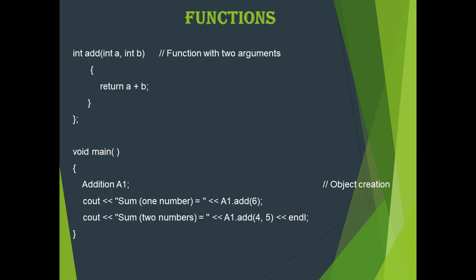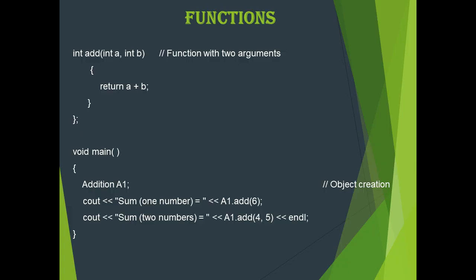And we have another function, the name of the function is add, which is similar to the first function, and it contains two arguments, whereas the first function contains only one argument. The second function add contains two arguments, both integer arguments a and b, and its return type is also integer. Both functions will return integer values.